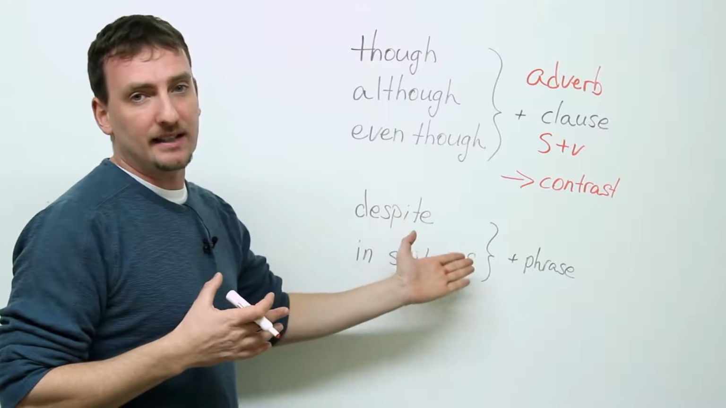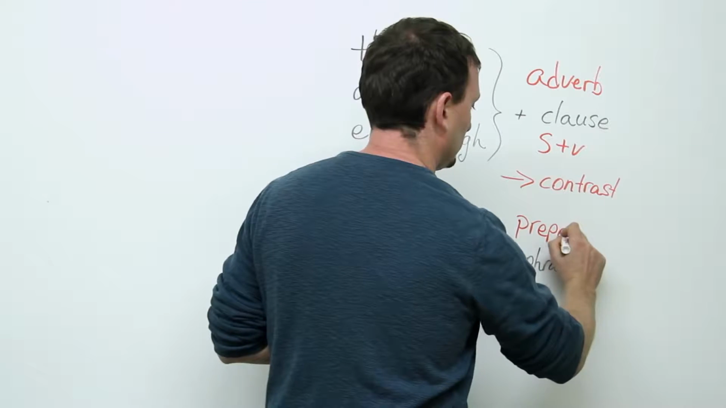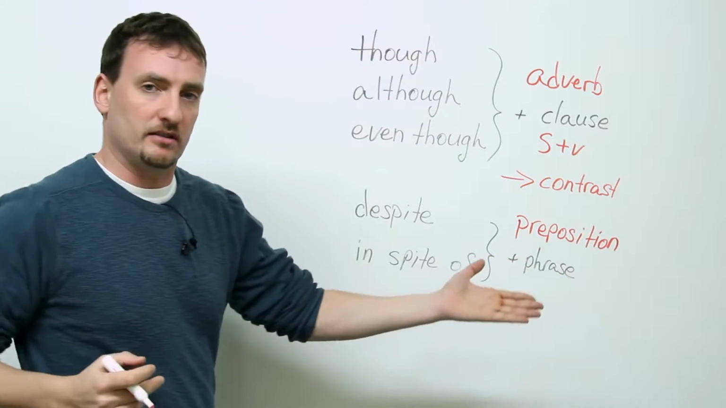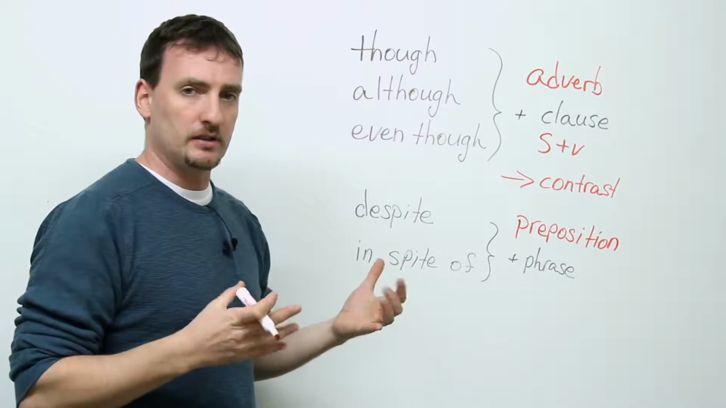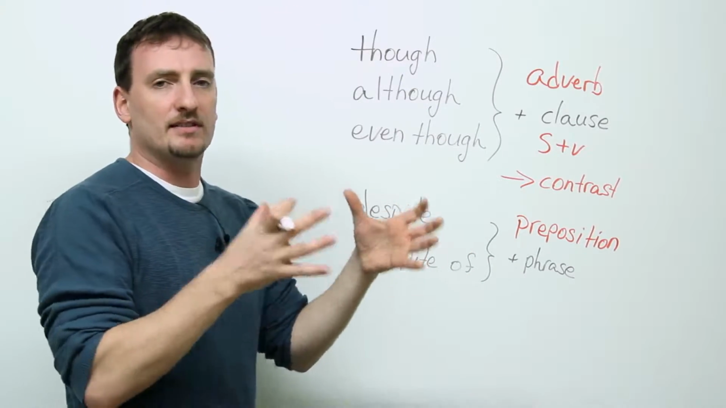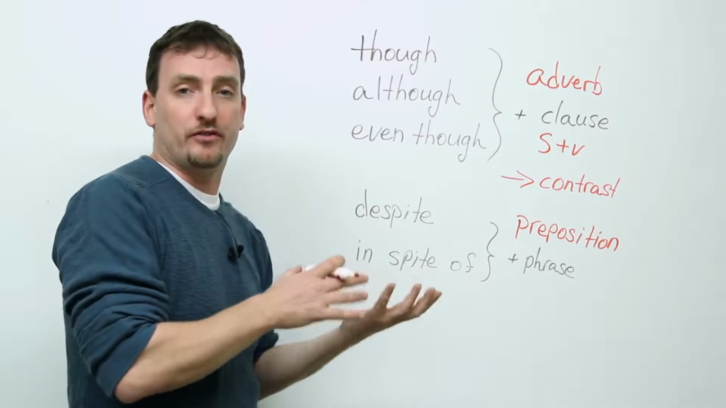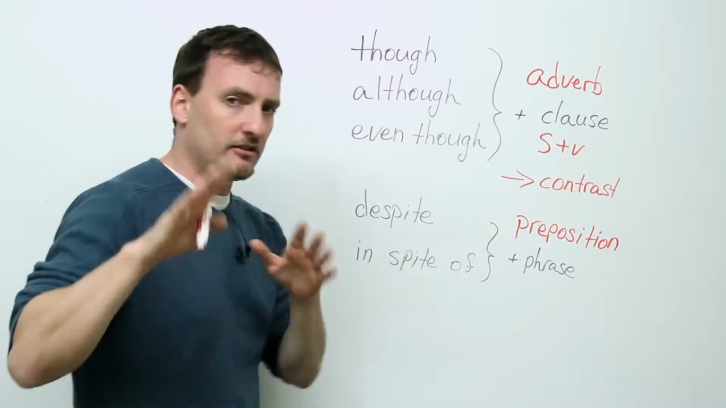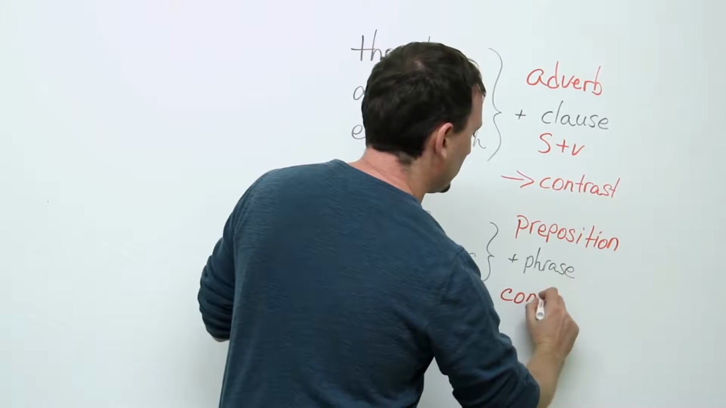Despite and in spite of, these are prepositions. And they are used with a phrase. Now, what is a phrase? A phrase is also a group of words, but it doesn't need to have a subject and a verb. It can have a noun, or it can have a verb, or it can have neither. But usually it has at least one, or a gerund, but we'll get to that. But it also shows contrast.